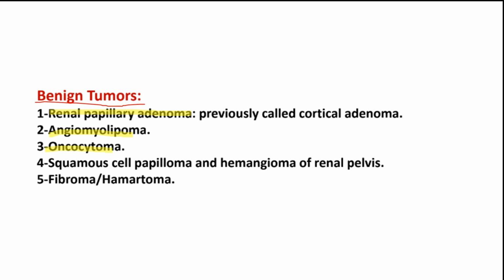Now, the most common benign tumors in the kidney would be the renal papillary adenoma. They were also called cortical adenoma. You should know that these are very small in size, less than 1 centimeter in diameter, and you need an autopsy to check for it. In regards to angiomyolipoma and oncocytoma, I'll be talking about them very shortly in depth. And in regards to fibroma and hamartoma, you should know that these are also benign tumors and they are very small in size. And one differentiation between this and renal papillary adenoma, as we mentioned, is that these would fall under the pyramids of the kidneys.